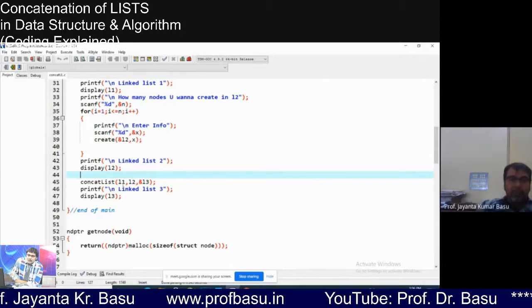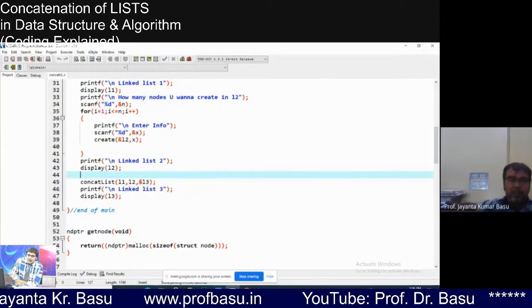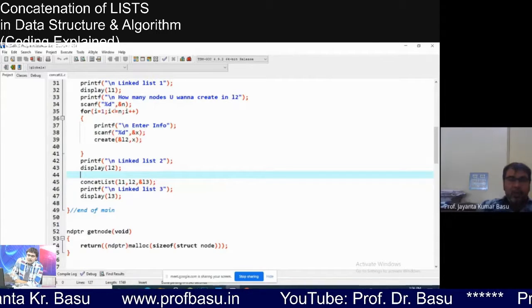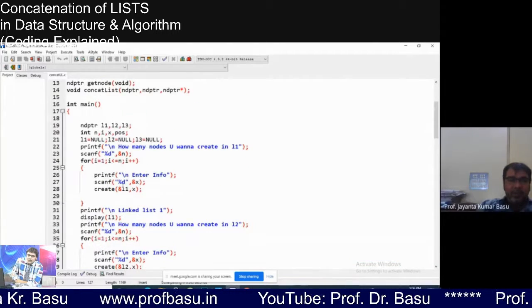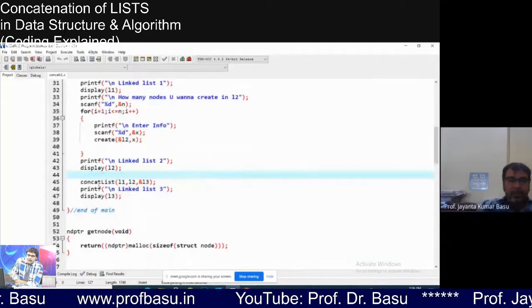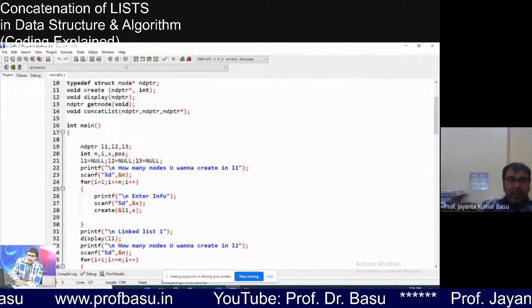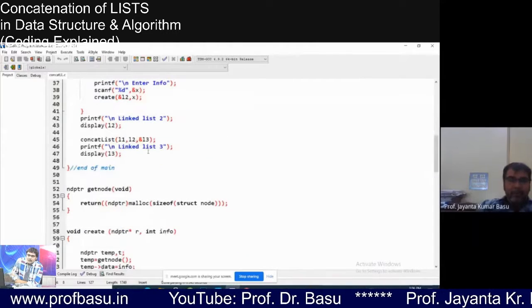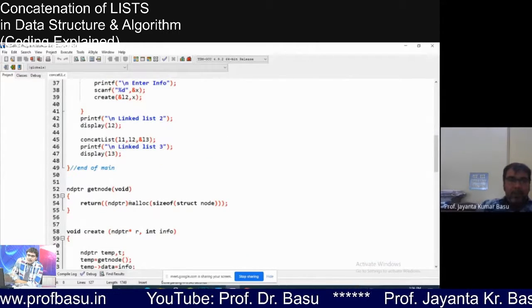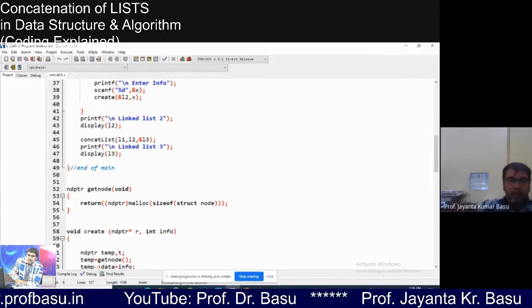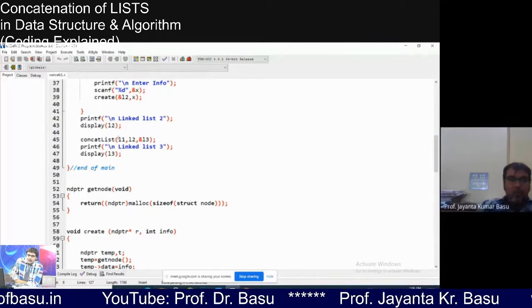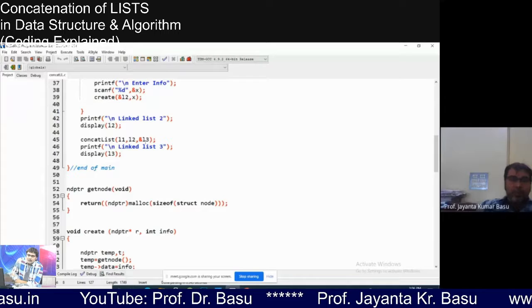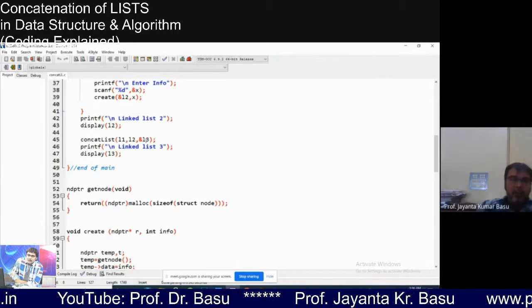So we should not send the address. But here, see, L3 is not created. Only L1 and L2 are created in main. I have sent L3 as null. I will create L3 in the function accordingly. While I merge all the nodes from L1 and L2 into L3, I will create each and every node.